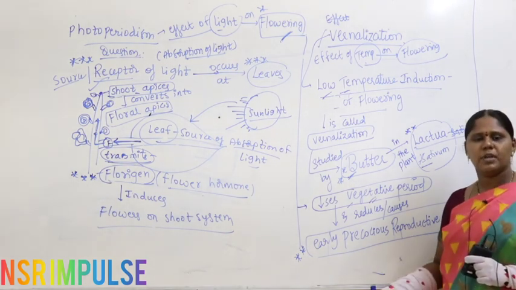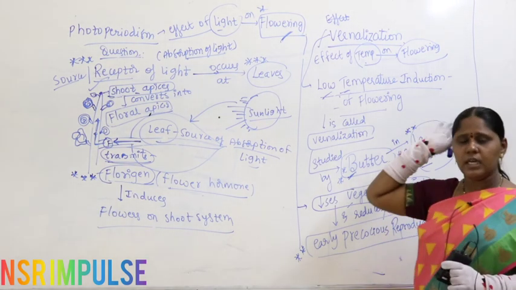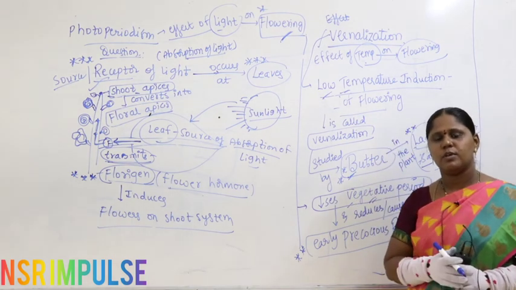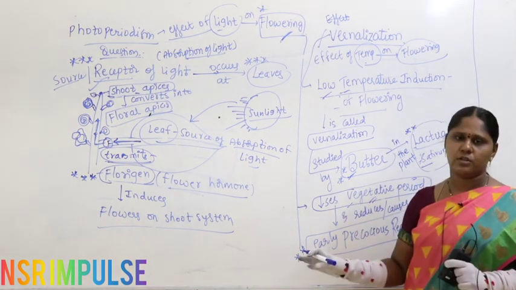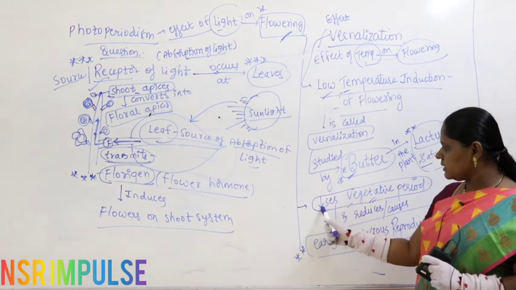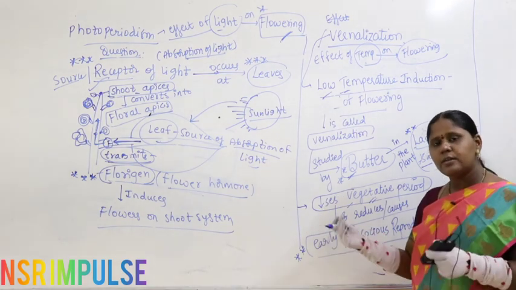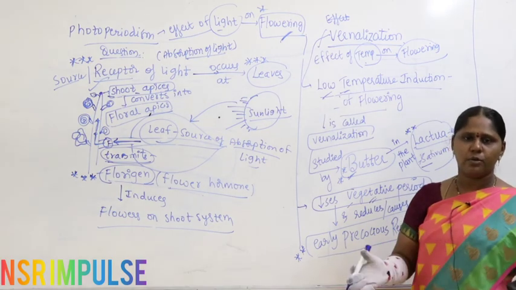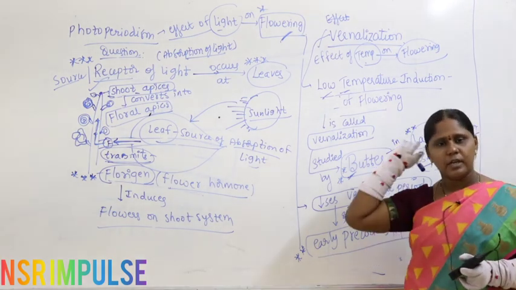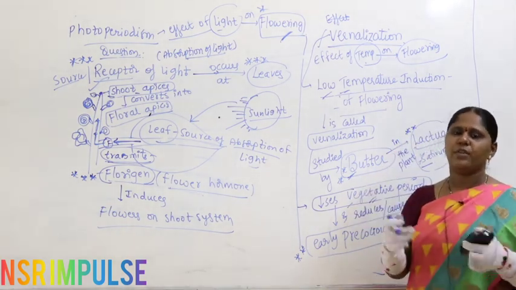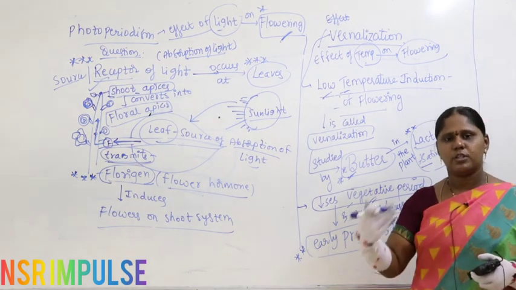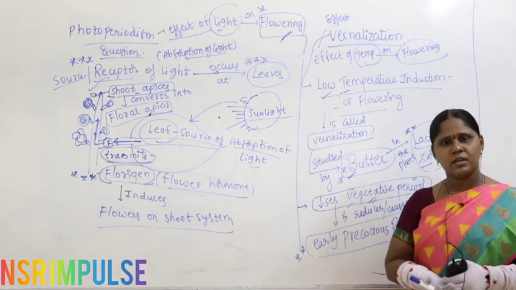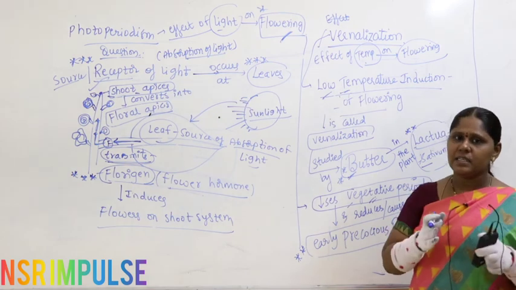Early precocious means that instead of after 3 years, there may be formation of flowers followed by reproduction within 1 year, so fruit formation occurs at a very early stage.